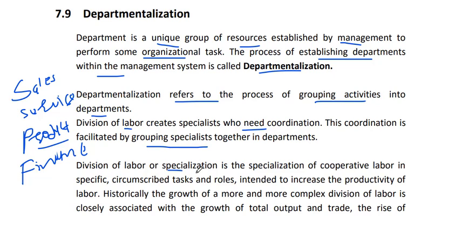Division of labor or specialization is the specialization of cooperative labor in specific roles, circumscribed by tasks and roles. So departments are formed by grouping by task or roles, intended to increase the productivity of labor. For certain tasks, roles or interests, we divide people into groups so that they will increase productivity or growth. So this is departmentalization.